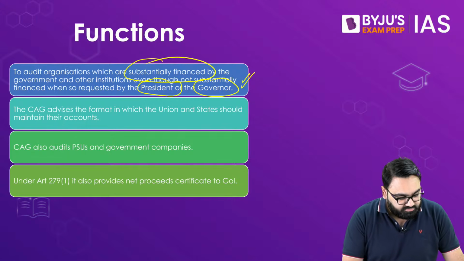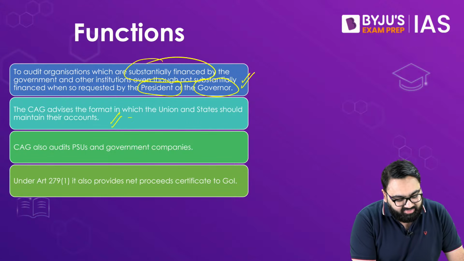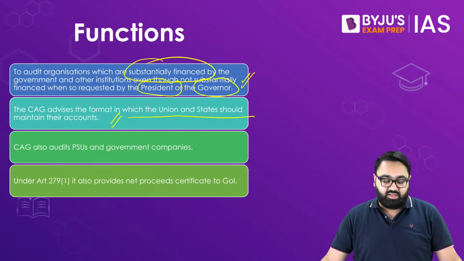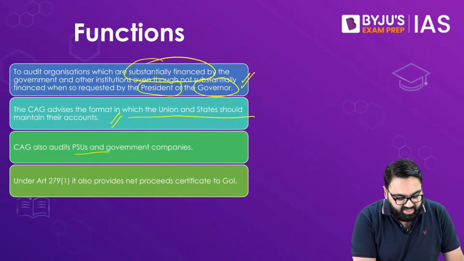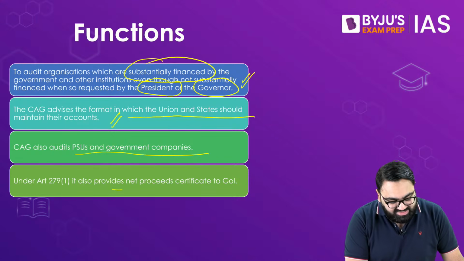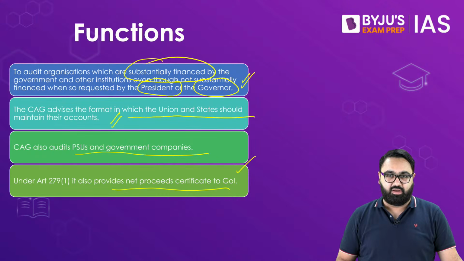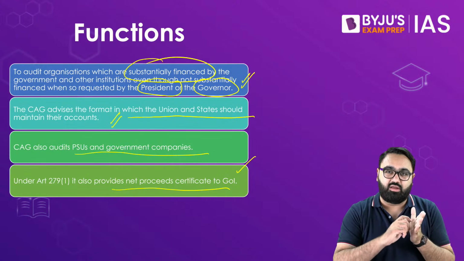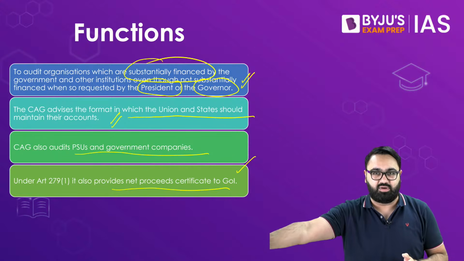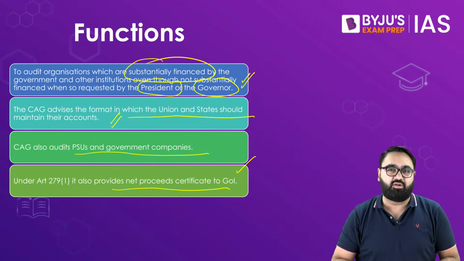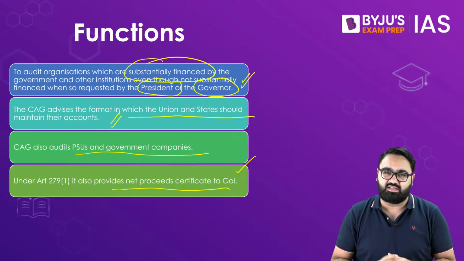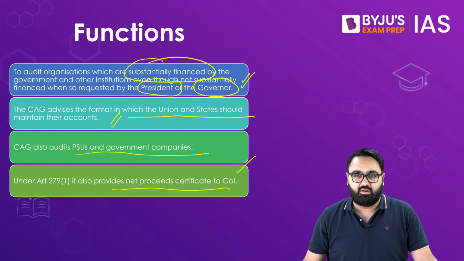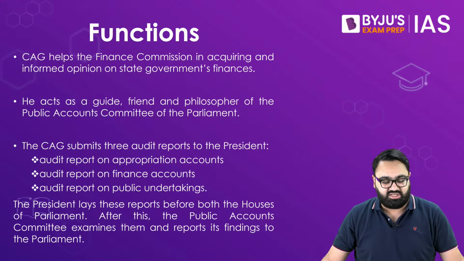Not just this, the CAG also advises the format in which the union and the state governments have to maintain their account. The CAG also audits the public sector undertakings and government companies and provides a certificate of net proceeds to the Government of India, meaning that the CAG officially gives a certificate, says that okay, the Government of India has earned this much money. These are the proceeds that the Government of India has got in one single year, and that is considered as the official proceeds of the government. That is how significant the office of the CAG is.